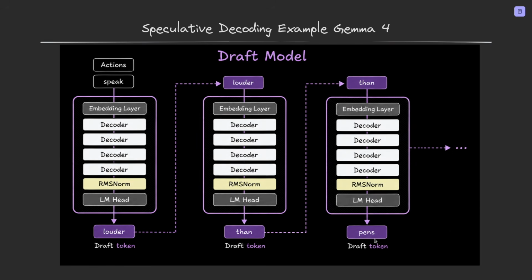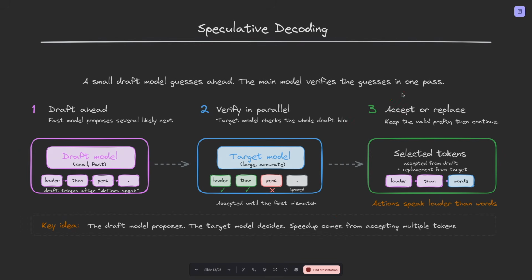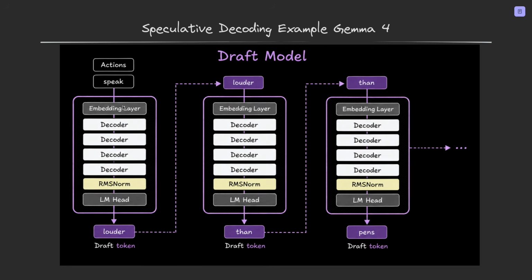much cheaper to produce. After the model creates a block of guessed tokens, the target model verifies them here. So it verifies in this step that we saw, in parallel, actually, and then it gets accepted. So if the draft is good, the target model accepts several tokens and generation moves forward quickly. If there is a mismatch, it accepts tokens up to the first wrong one, replaces the wrong one, and continues.